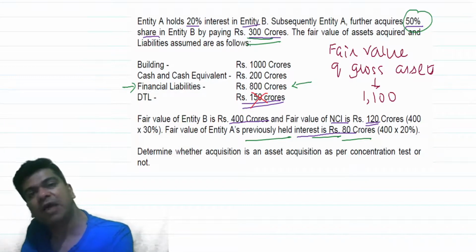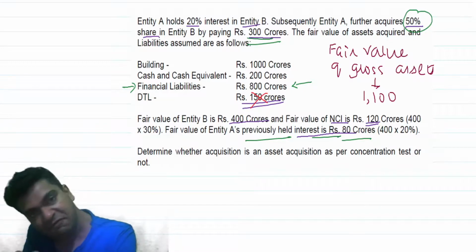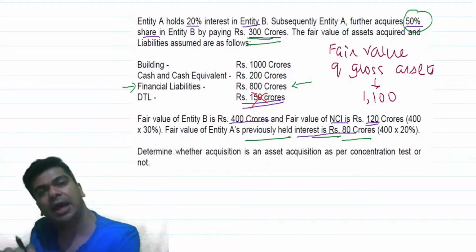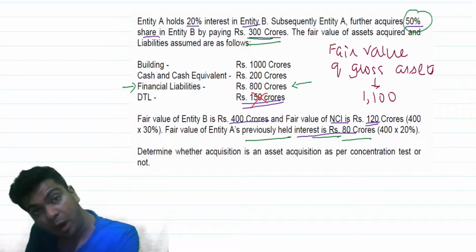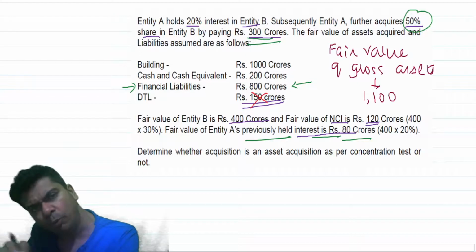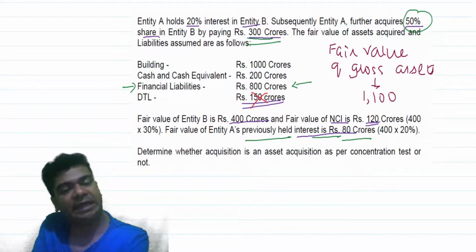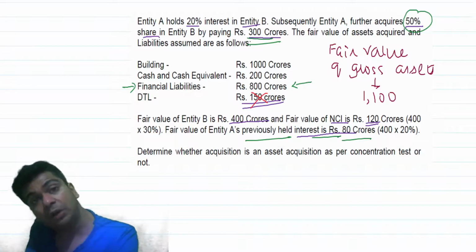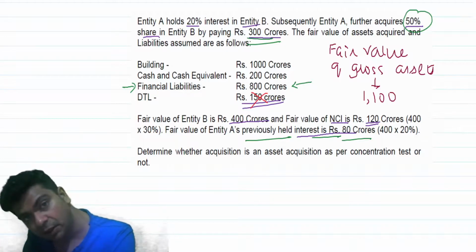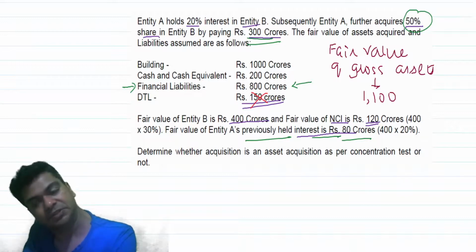If the fair value of the gross assets is substantially covering the fair value of any single identifiable asset, or a group of similar identifiable assets, then we will say that the concentration test is satisfied. And if the concentration test is satisfied, then it will be considered to be an acquisition of assets.